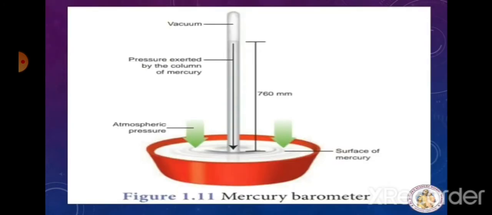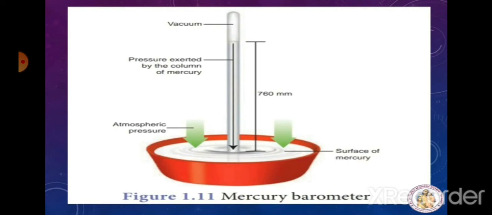Let's see the construction and working of the mercury barometer. The instrument used to measure atmospheric pressure is called a barometer. A mercury barometer, first designed by an Italian physicist, Torricelli, consists of a long glass tube closed at one end, open at the other, filled with mercury and turned upside down into a container of mercury.